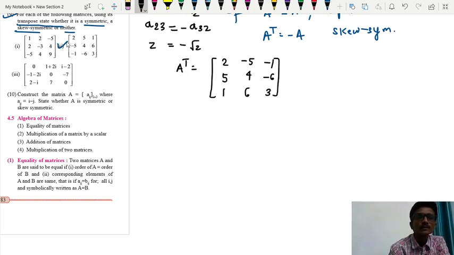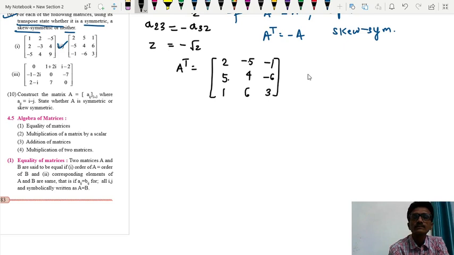So here we check 2, 5, minus 1. We are not getting it, and therefore even though Aij is minus of Aji, the diagonal elements should be 0 in the case of a skew symmetric matrix.